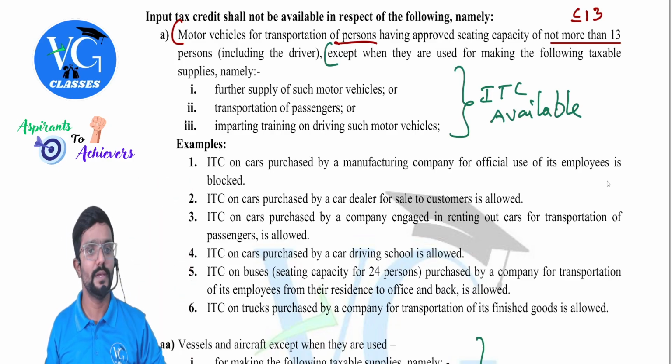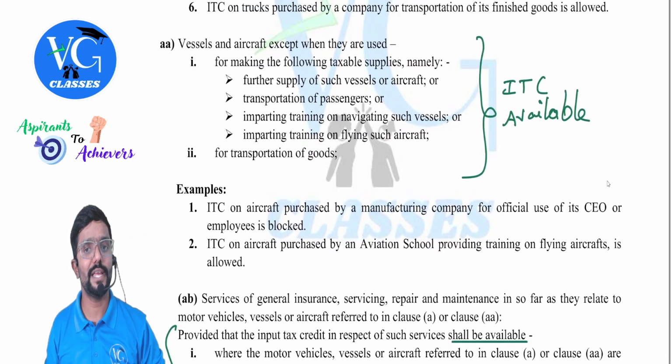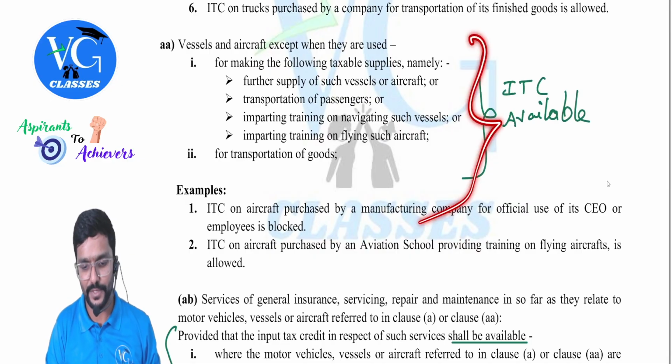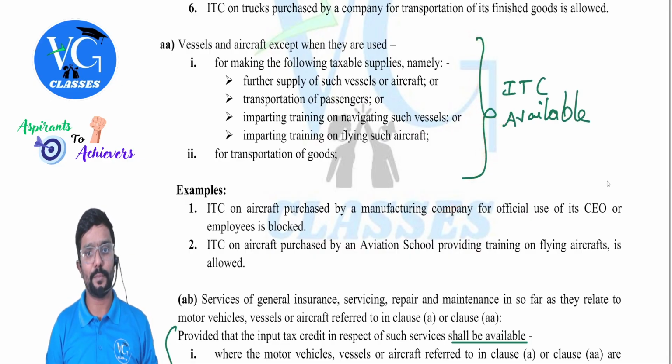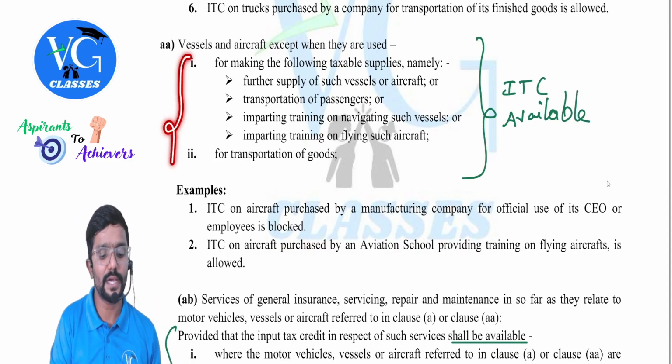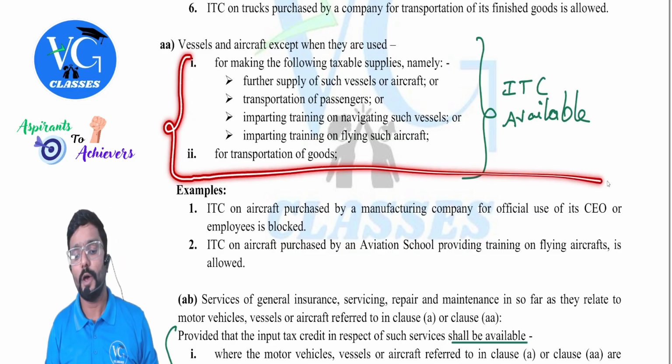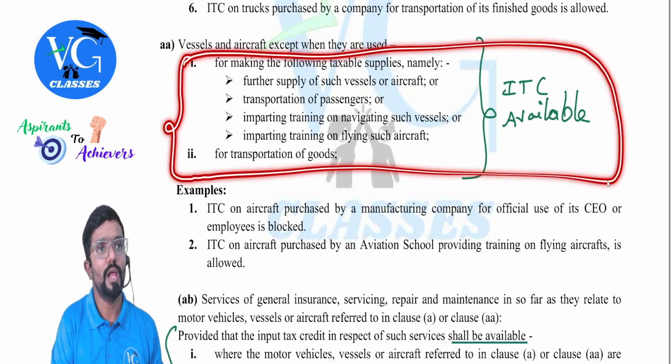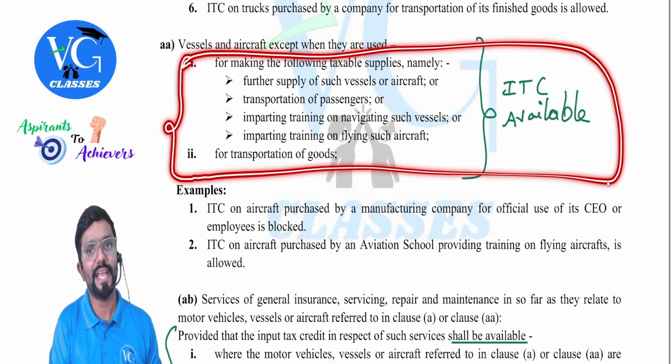Yes. Same way, vessel and aircraft was used for the following purpose. Is credit available now? Yes. On purchase, whatever GST is paid for these purposes, credit is allowed. On purchase, when credit is available, in the future, if I take any input service in the form of general insurance, repairs, maintenance for these vessels or aircraft, will credit be available?